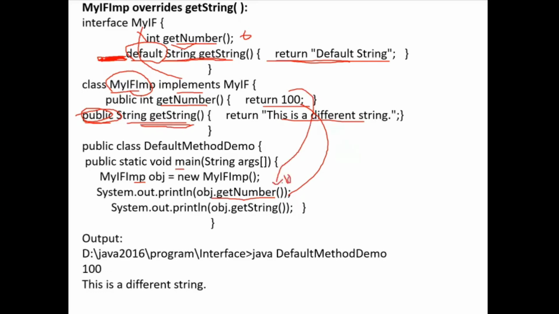And next part, obj.getString. So here I have two getString methods. One is in the base interface, another one is in the derived class. So which getString method is invoked? This method, or this overridden method? Got it? You understood my question? Overridden method. The overridden method is invoked. So now it will print: this is a different string.